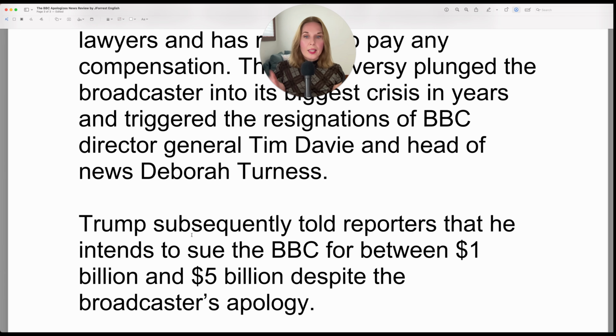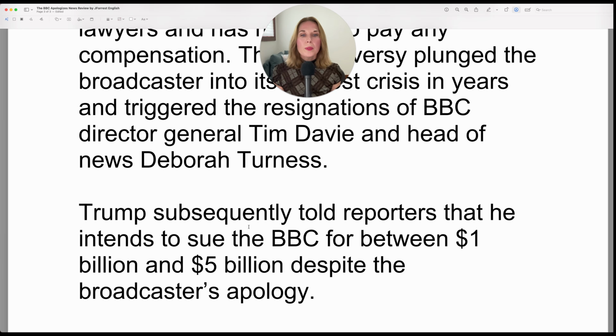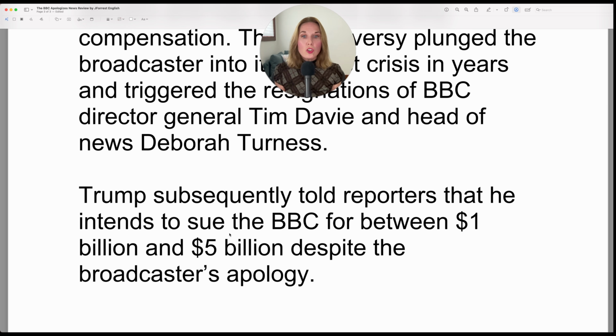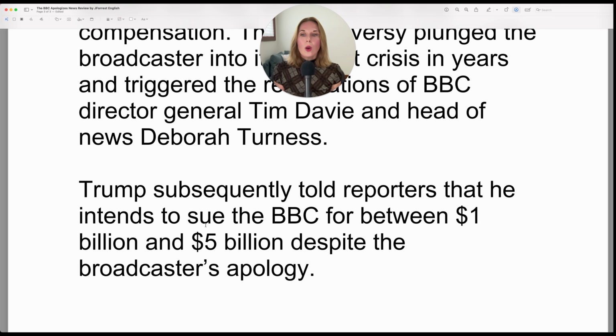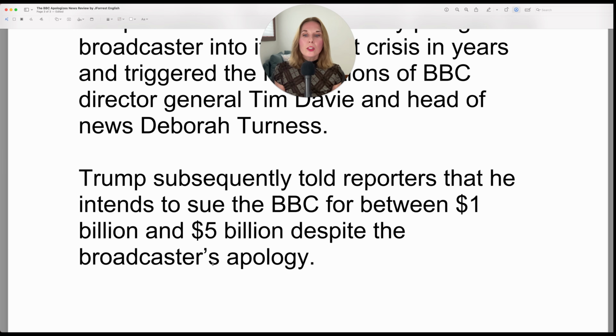Trump subsequently, so after, Trump then told, so subsequently is a more formal way. An everyday casual way would be Trump then told. Trump subsequently told reporters that he intends to sue the BBC for between $1 billion and $5 billion. So notice, you can do the first amount and the second amount, then you verbalize this, which is dollars. $1 billion and $5 billion. You don't have to say the dollars after this one if you're going to be saying it immediately with the next one. Despite the broadcaster's apology.